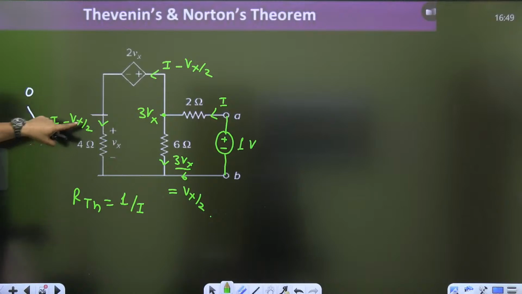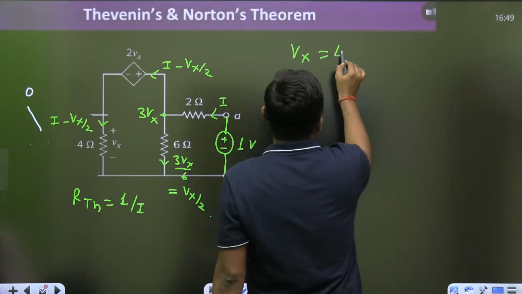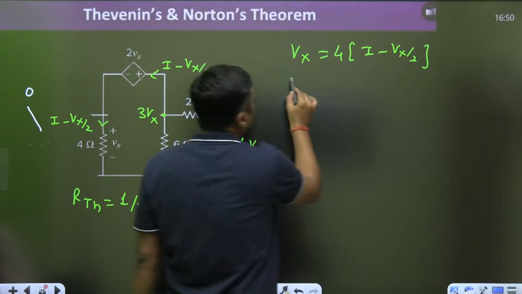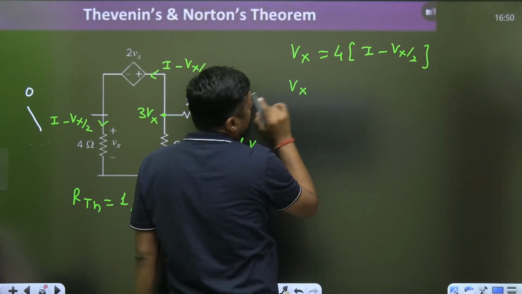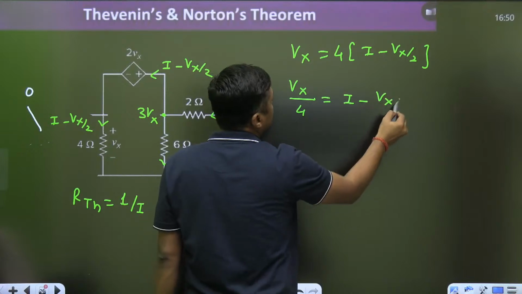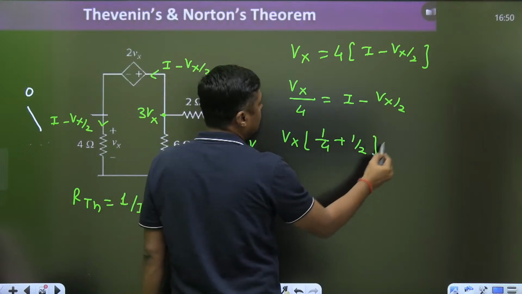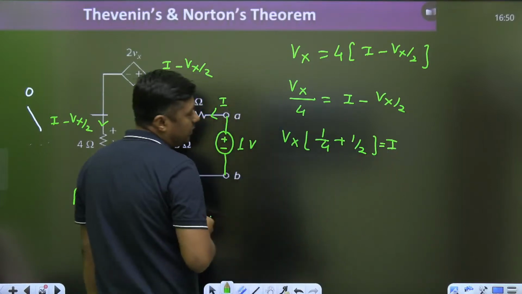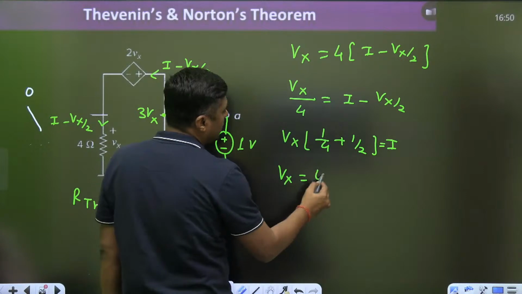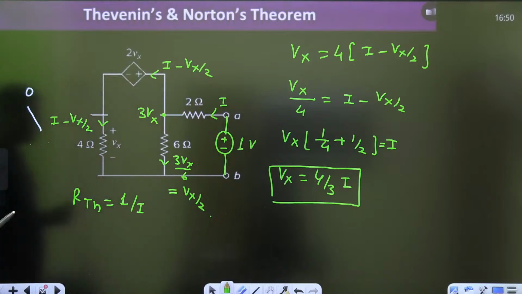Now can you find what Vx is equal to, 4 times of this? So Vx is equal to 4 times of the I minus Vx by 2. Then you can write Vx by 4 is equal to I minus Vx by 2. On this side, Vx is common, 1 by 4 plus 1 by 2 is equal to I. So I think it will become what? Yes, 3 by 4. And Vx will become 4 by 3 times of I.